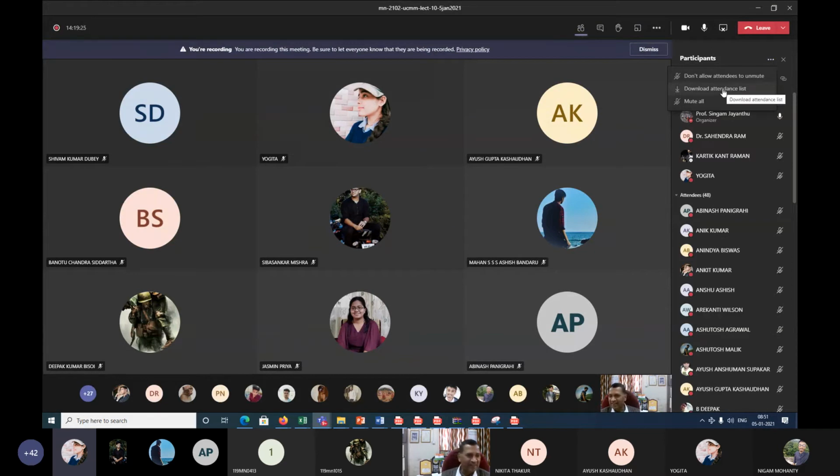I could see Shivam, Yogita madam, Ayush, Banoti, Chandra, Siddhartha, Shankar, Mahan, Deepak, Jasmine madam, Avinash.